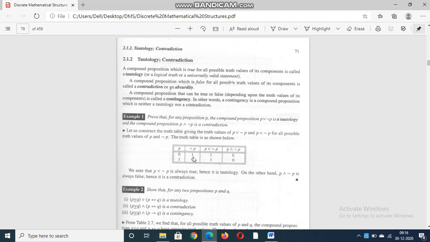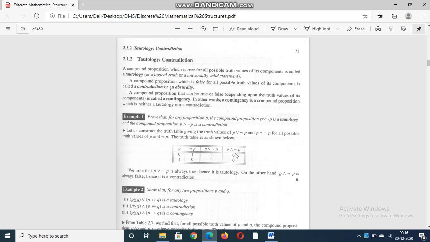The same thing: using this element, if you do some operation, you observe here P is having 0 and 1, negation P is having 1 and 0. Using P conjunction negation P, in the sense 0 conjunction 1, the output is 0, and 1 conjunction 0, definitely the output is 0.